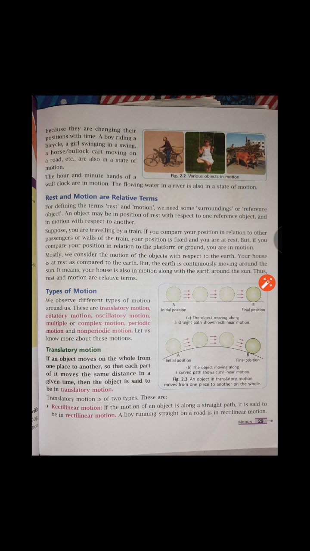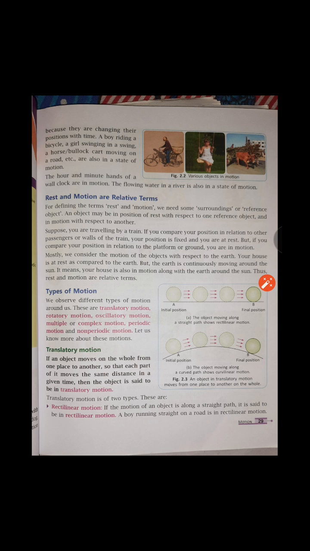Now there are different types of motion also. See at page number 29, types of motion is given. Suppose translatory motion, rotatory motion, oscillatory motion, multiple or complex motion, periodic motion, non-periodic motion. Okay, so now starting with the translatory motion.